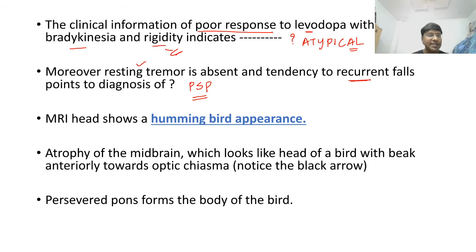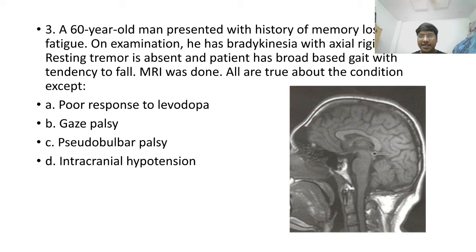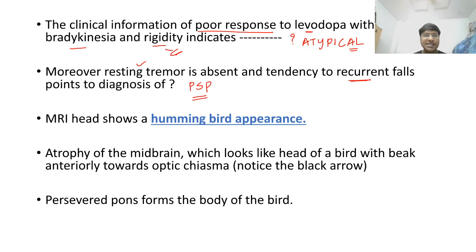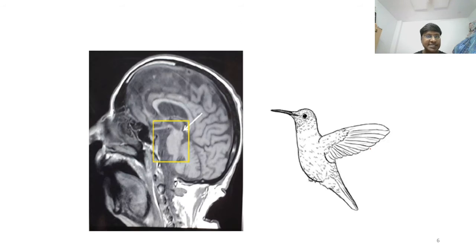Next, if you see the MRI, it is showing what is called the hummingbird appearance. I'll just give you a better MRI. So this is your classical hummingbird appearance in progressive supranuclear palsy.